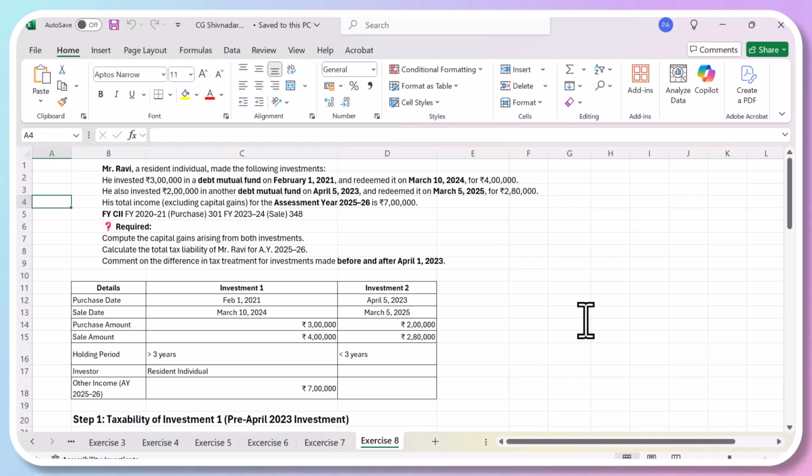But if you purchased before that and are selling now, you get the indexation benefit. If you bought them in 2021 and are selling them this year, you will be entitled to the indexation benefit.